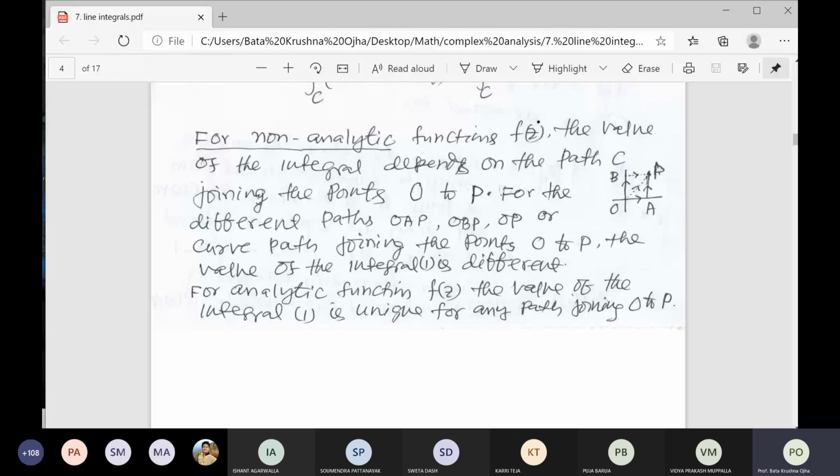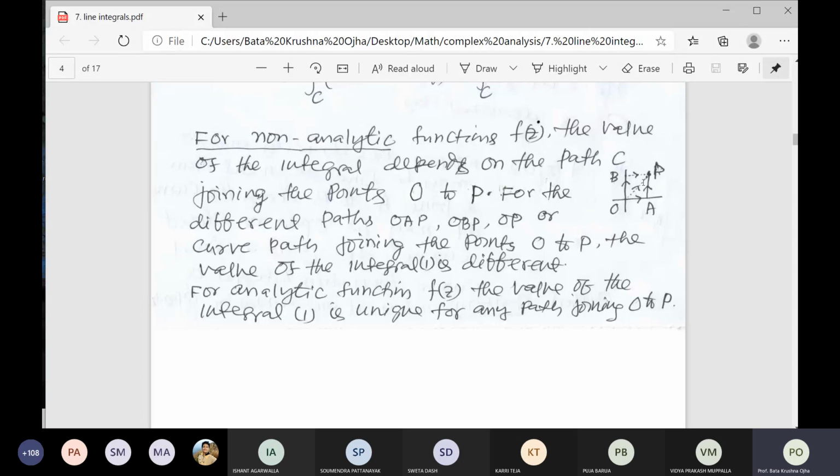Points O and P can be joined by three different paths: either by a line segment, or by two line segments along the x-axis and then vertically to P, or along the y-axis and then horizontally to P. Or you can join them by any curved path, like y is equal to mx square, or any parametric path.